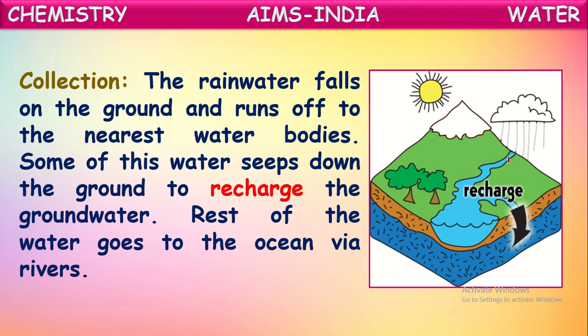In this way, the rainwater slowly reaches the water bodies on the earth's surface. And some of the water, while passing that way, sinks into the earth's surface and recharges the groundwater. The rest of the water goes to the ocean via rivers. So from all these streams and rivers, finally water reaches the oceans. So most of the water reaches the oceans, and some water seeps into the ground and recharges the groundwater. Okay. So in this way, again from the water bodies like oceans and rivers, this will start converting: evaporation, again condensation, and then precipitation, collection, recharge. So it will be continuously done here.